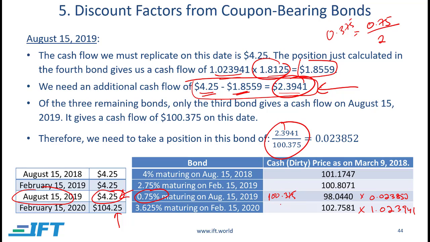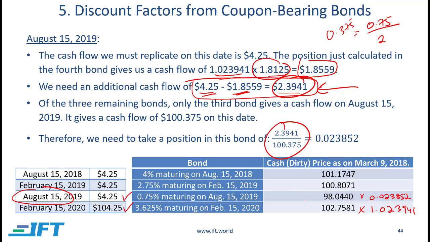I just need a little bit from it because I just want to make sure that this cash flow of 4.25 is completely replicated, and partially it is already replicated because of this last bond that I bought, 1.023941 of it, right? So I just need to buy now 0.023852 of this third bond, and my second cash flow is then also going to be matched.